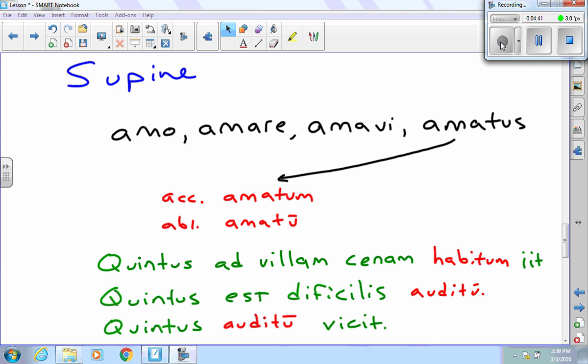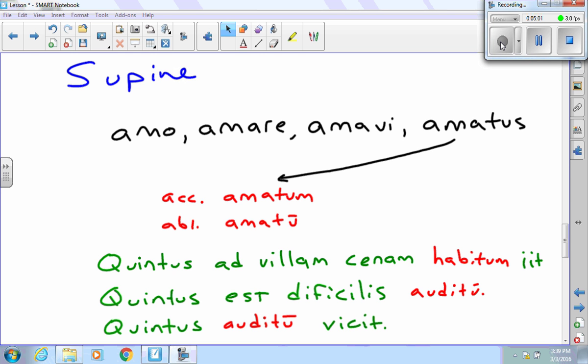Then we have Quintus est difficilis auditu. Quintus is difficult to hear. That's an ablative of respect. They're not going to ask you that. They're just going to make sure that you know how to translate it and that you recognize auditu as a supine. Finally, we have Quintus auditu vicit. Quintus won by hearing or by listening.